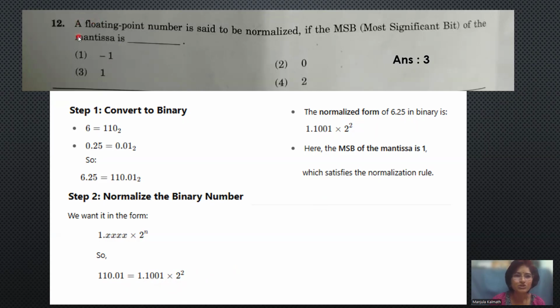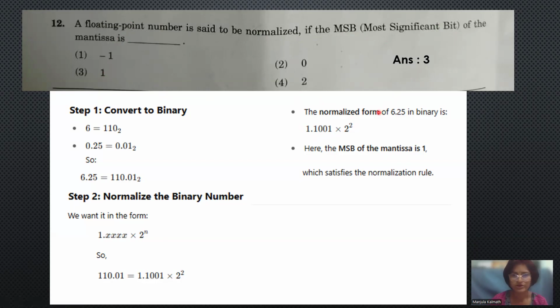Then in the question, the floating point number is said to be normalized if the MSB, the most significant bit of the mantissa, is 1. This is the mantissa. What is the most significant bit here? It is 1. That's what the result will be, 1. So that is answer 3.